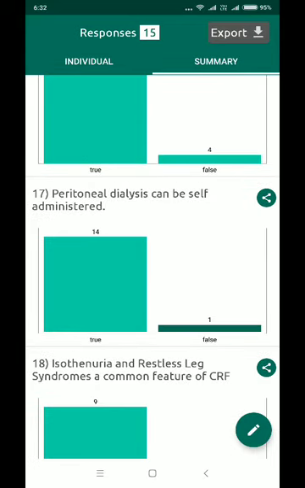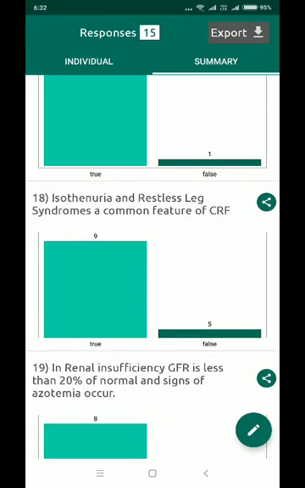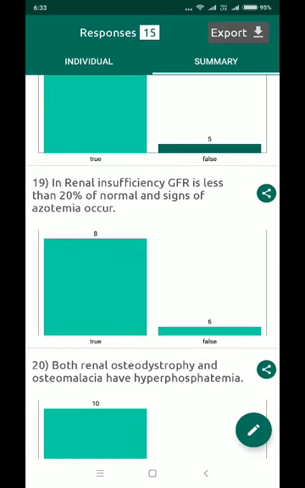Peritoneal dialysis can be self-administered. Most of you got it right, and it is indeed self-administered at home, though there is some risk of abdominal infections as well. Isosthenuria and restless leg syndrome are common features of CRF. It is right. Isosthenuria is fixed specific gravity, and restless leg syndrome is due to nutritional deficiencies. These are common features.